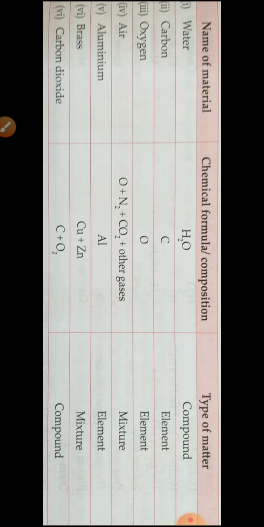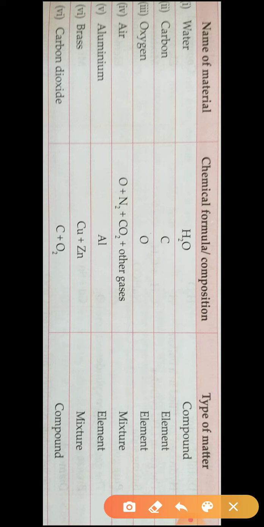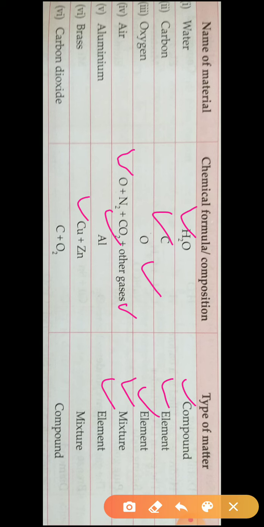See, water formula H2O, it is a compound. Carbon formula C, element. Oxygen O, it's also an element. Air is a mixture of oxygen, nitrogen, carbon dioxide and other gases. It is a mixture. Aluminium formula Al, it is an element, single A. Brass is a mixture of copper and zinc, a homogeneous mixture. So it is a mixture.